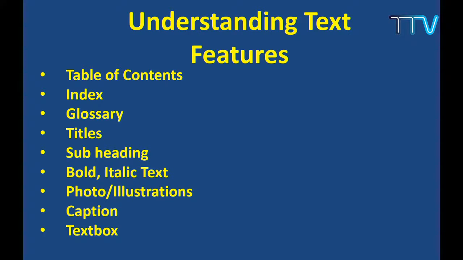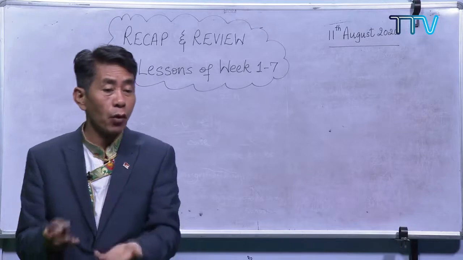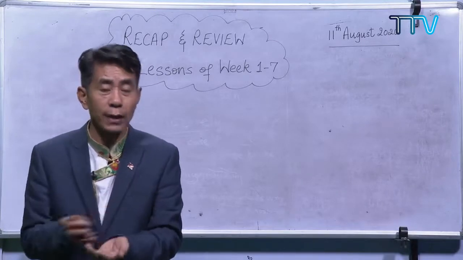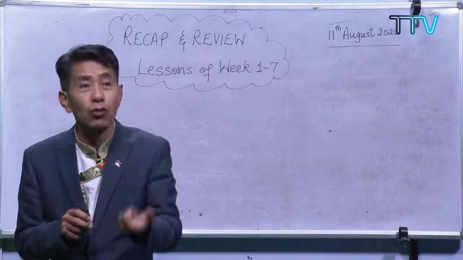So what are the topics that we have covered? Table of contents. We talk about index. I've also given you an example. Next time, whenever you go to the library, or open a reference book or textbook, you will come across all these things.